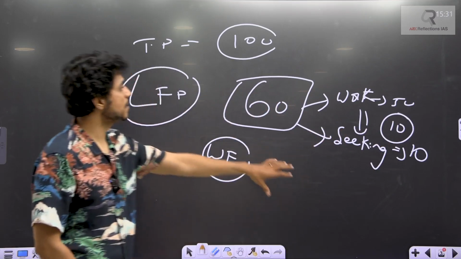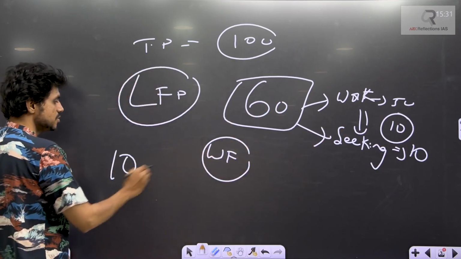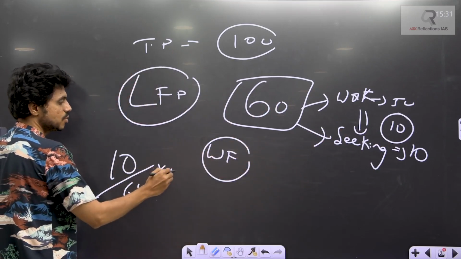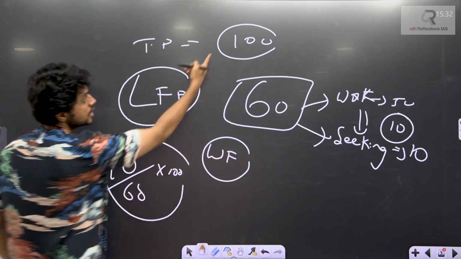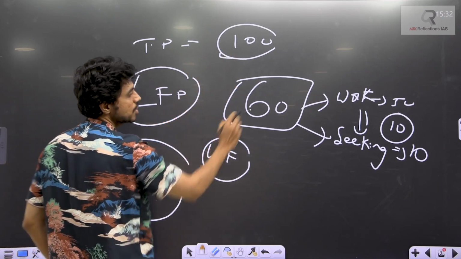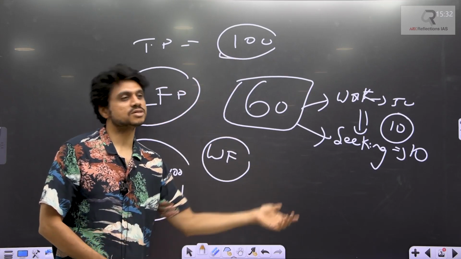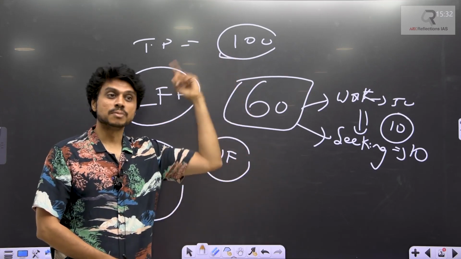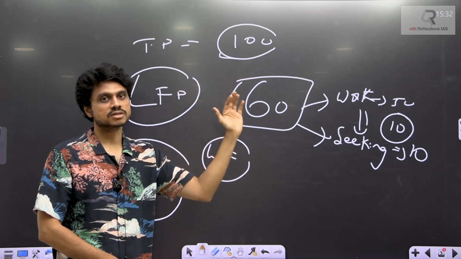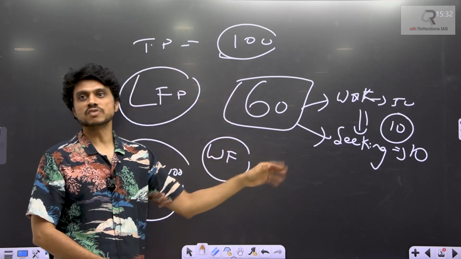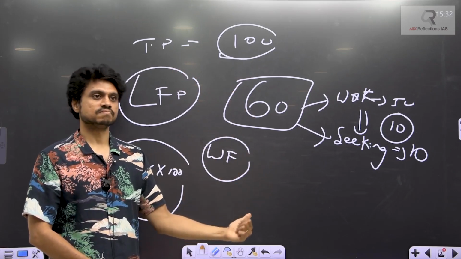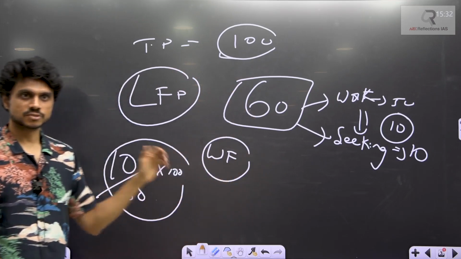Now I have to find the percentage: 10 by 60 into 100. This is the unemployment rate. So I will not check unemployment using the total population; I will check unemployment using the labor force. Clear? This is the conceptual understanding. The previous usual status and principal status are the technical things. If you do not understand that, that is fine. But if you fail to understand this, it is a problem. Clear?